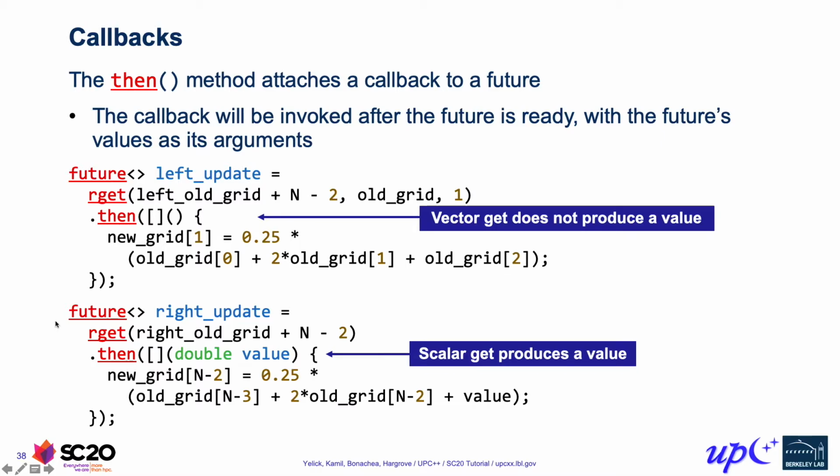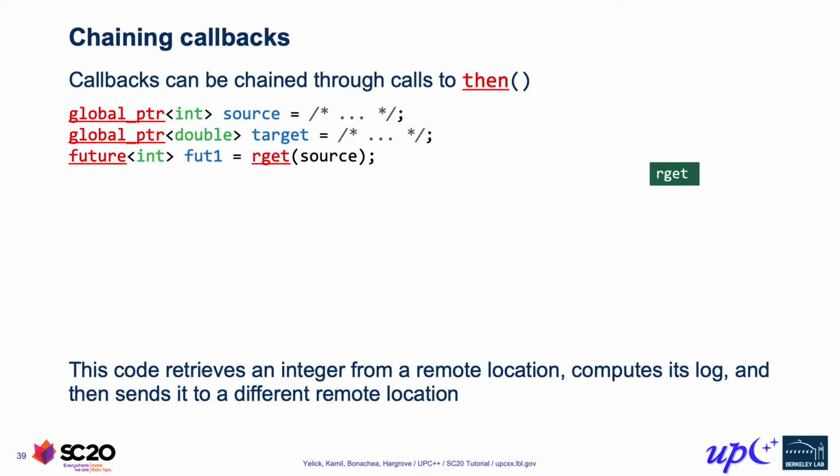So this is an example of just chaining a single callback onto a single future, but we could actually do this repeatedly to construct a chain of callbacks. And so this allows us to represent long chains of dependent operations. So if we take a look at an abstract example over here, we're starting with an arget of an int from some potentially remote destination.